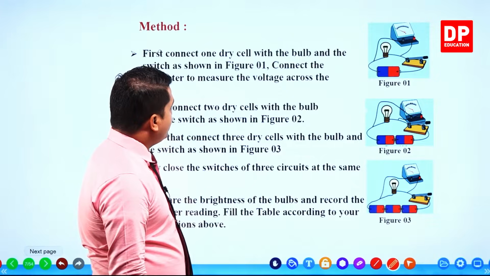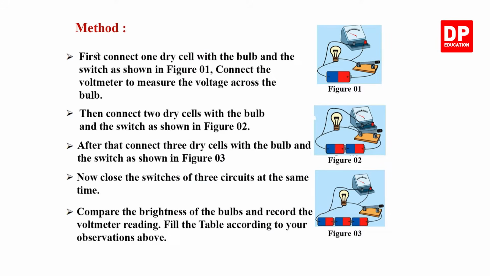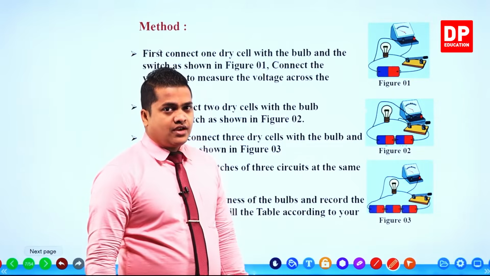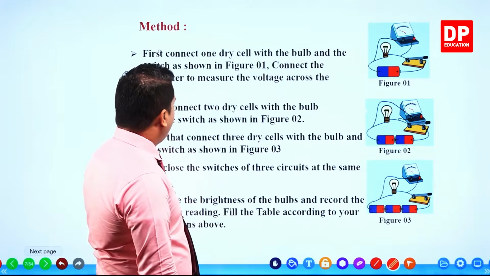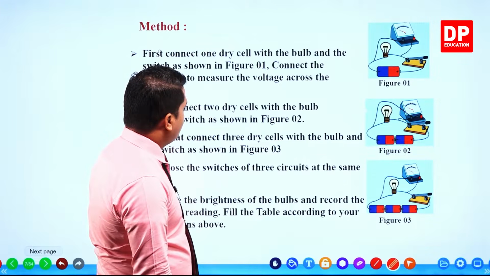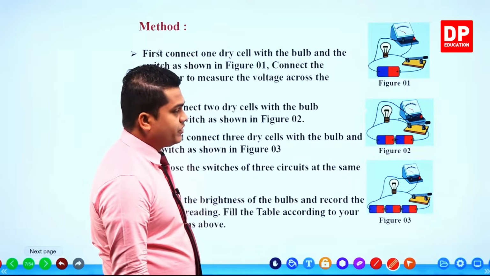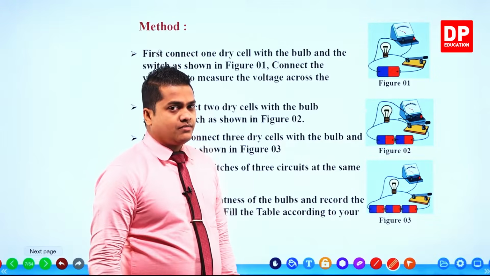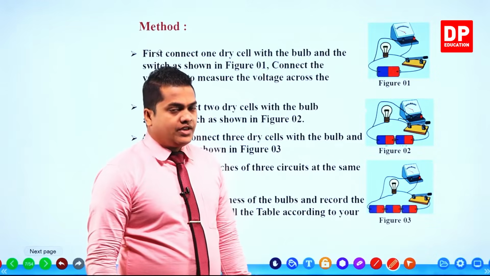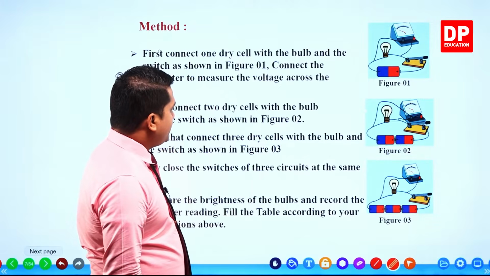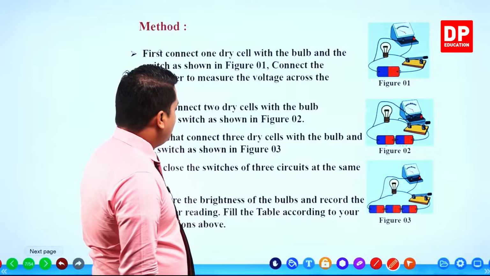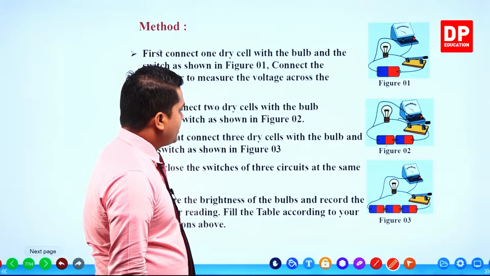First, connect one dry cell with the bulb and the switch as shown in diagram 1. Connect the voltmeter to measure the voltage across the bulb. Then connect 2 dry cells with the bulb and the switch as shown in figure 2.